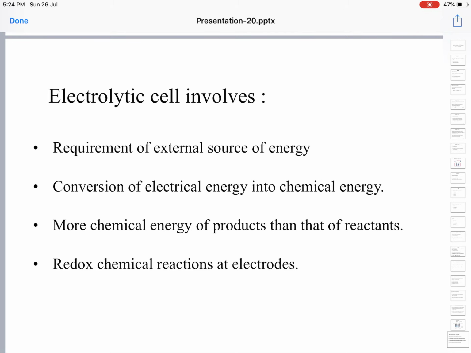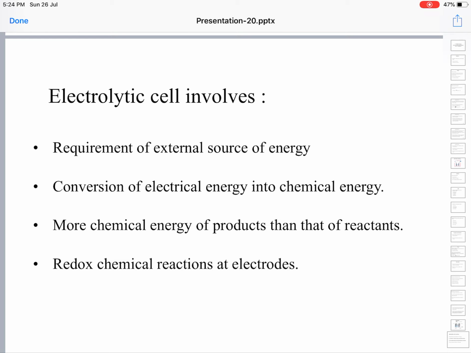So we can safely say that electrical energy is converted into chemical energy in the electrolytic cell, to carry out the decomposition of the electrolyte. There is a requirement of an external source of electrical energy, a direct current source.